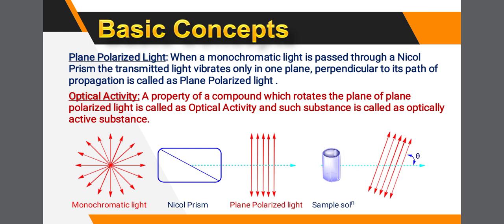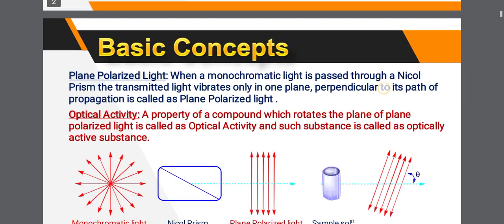Here see the monochromatic light has different directions, and in the second place a Nicol prism is there, and when that monochromatic light is passed through the Nicol prism, the transmitted light vibrates only in one plane. See the third diagram, plane polarized light. Okay, and when that plane polarized light is passed through the sample solution, at that time the perpendicular to its path of propagation, that is called plane polarized light.